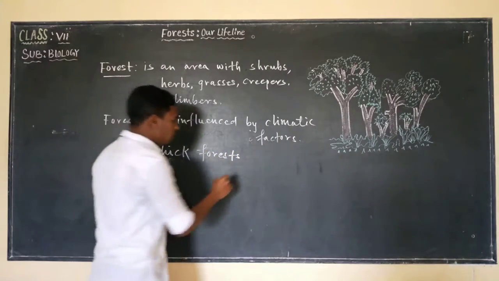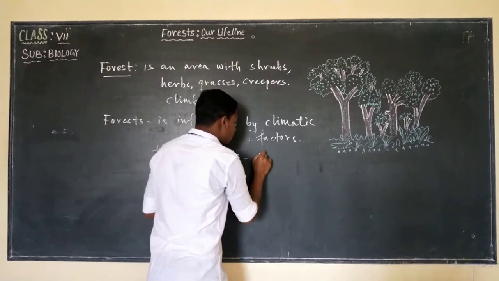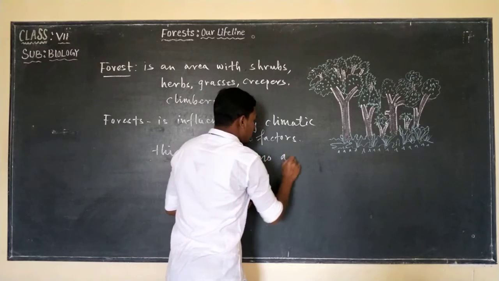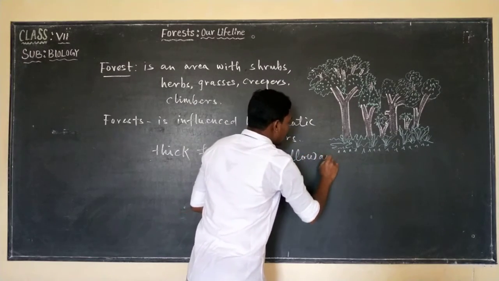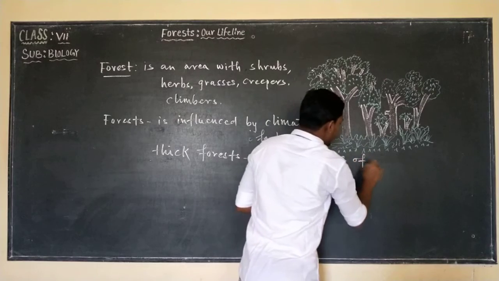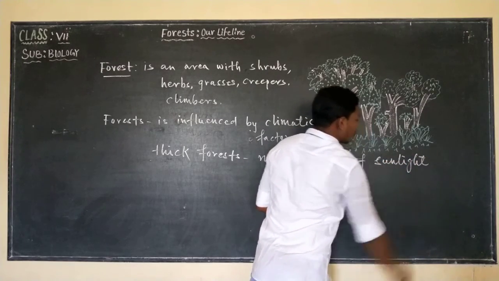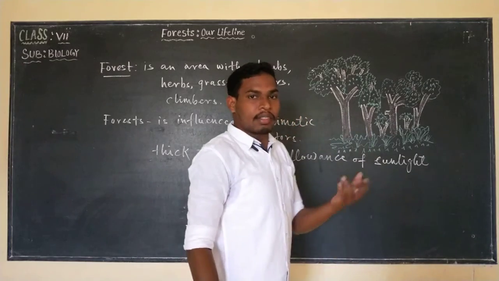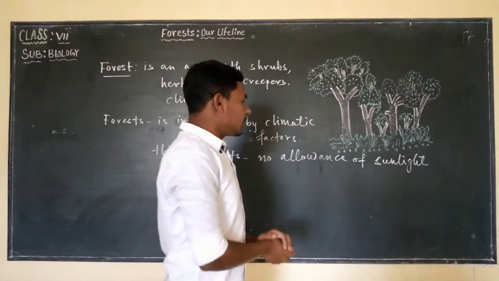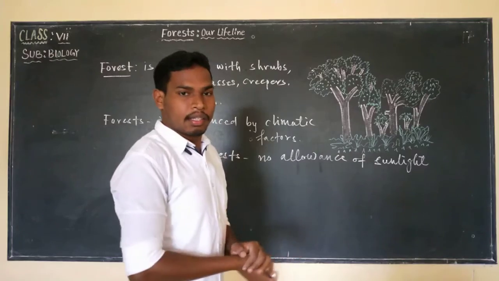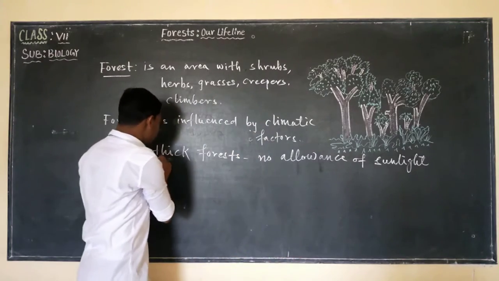There is no allowance of sunlight. Very less amount of sunlight will fall in the forest because they are very thick.